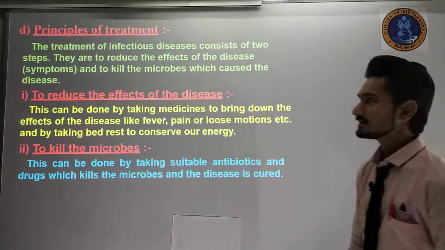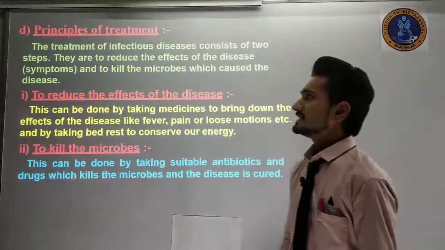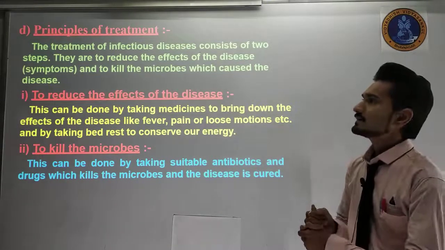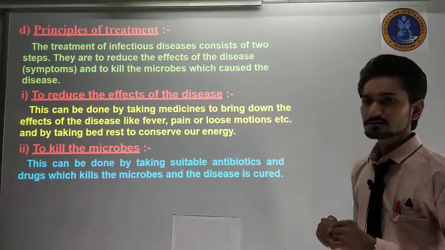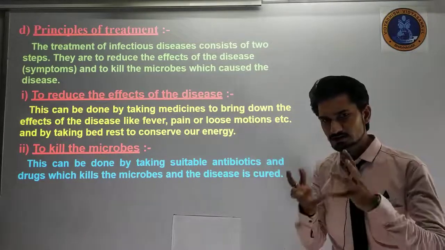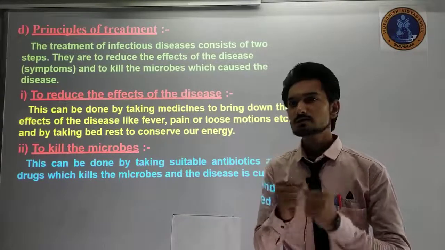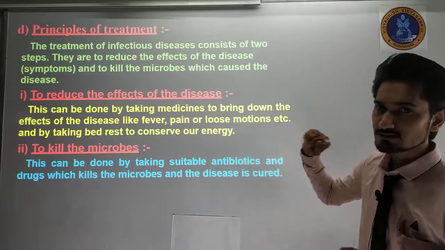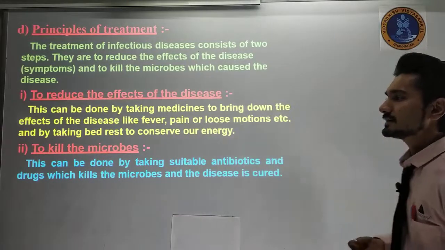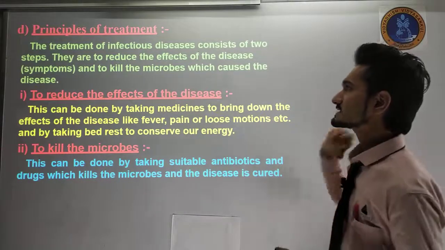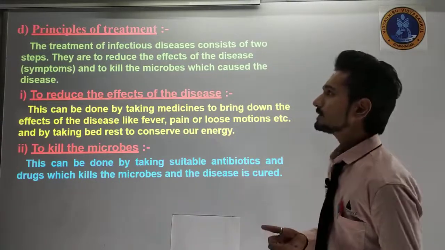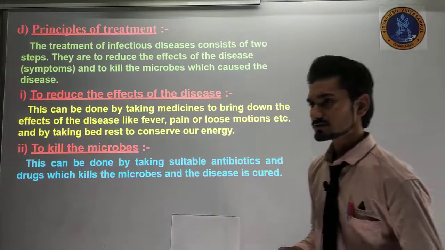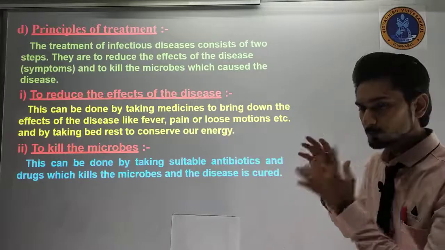This is the last topic that we are discussing: principles of treatment. Now what are the principles of treatment? It means if we have to treat a disease, what should we do? The treatment of an infectious disease consists of 2 steps: to reduce the effects of the disease and to kill the microbes. So there are 2 things that we can do to treat our disease.